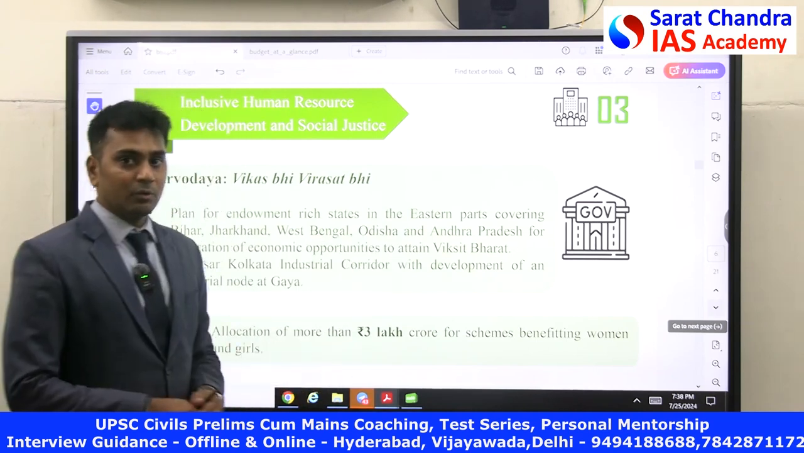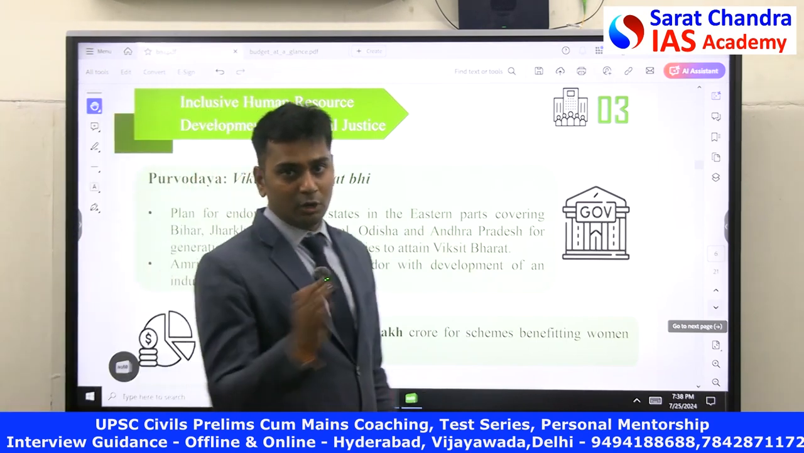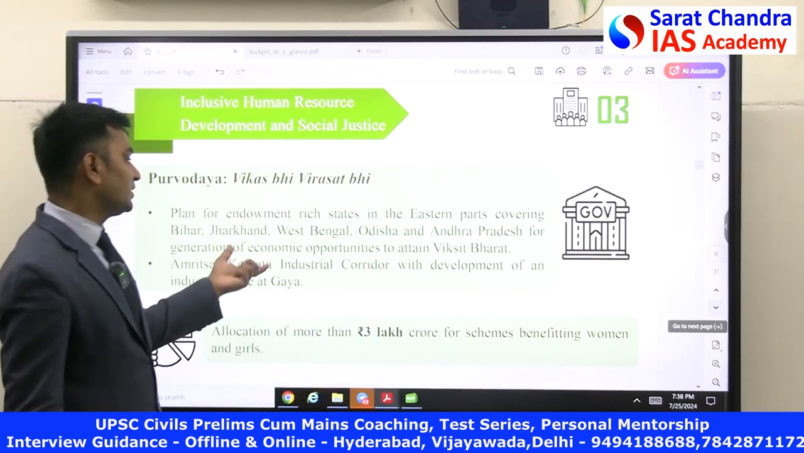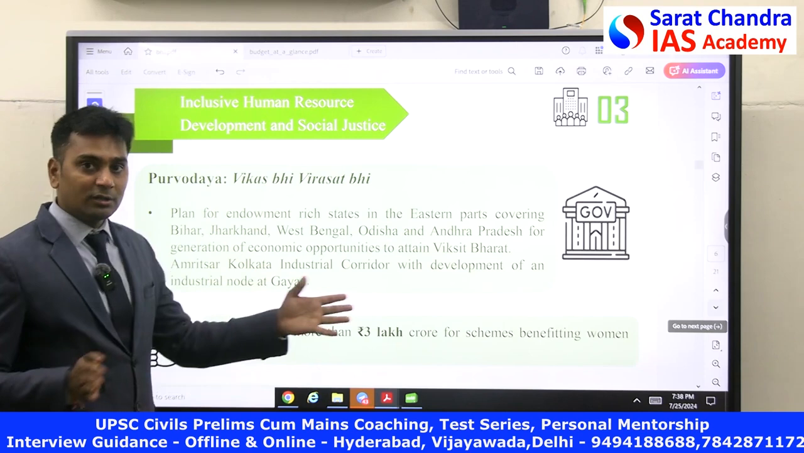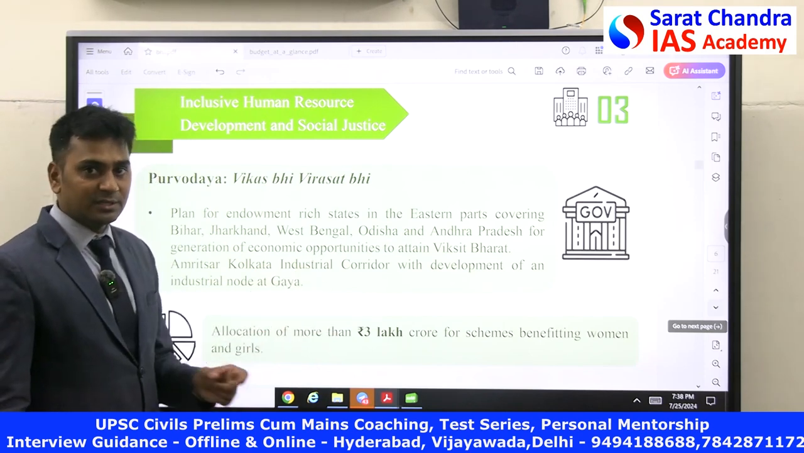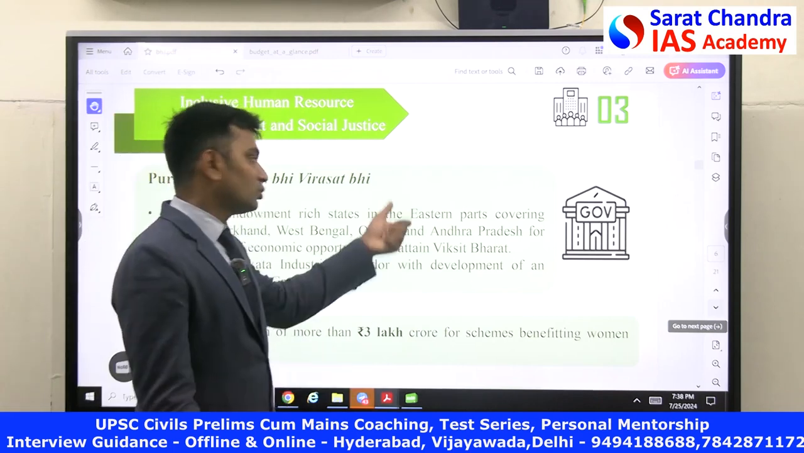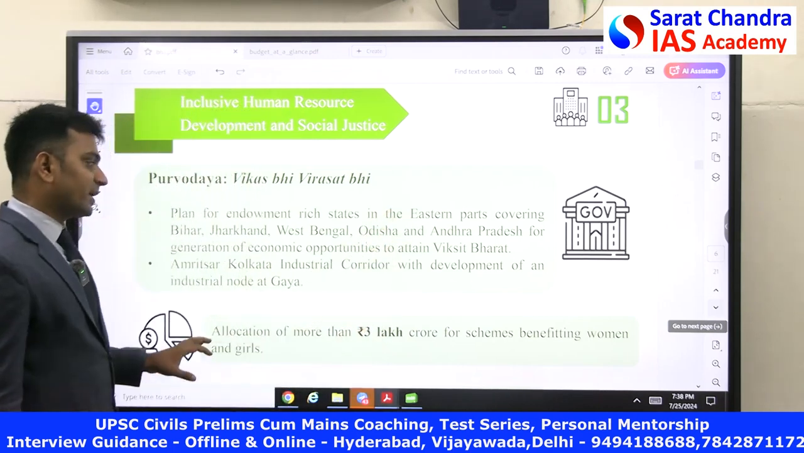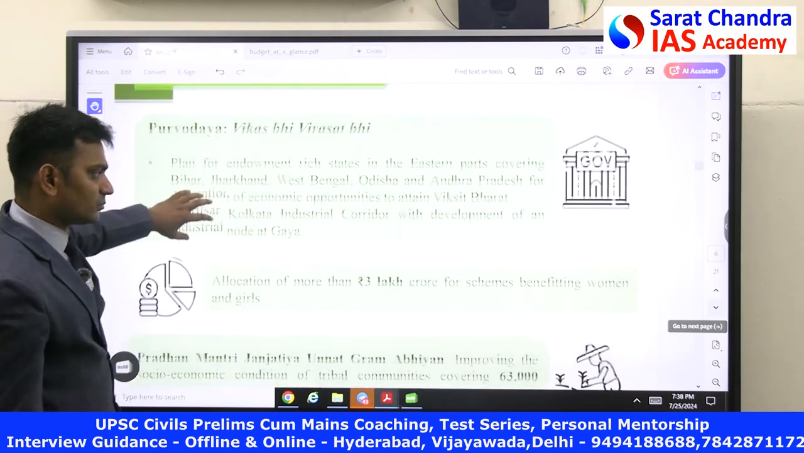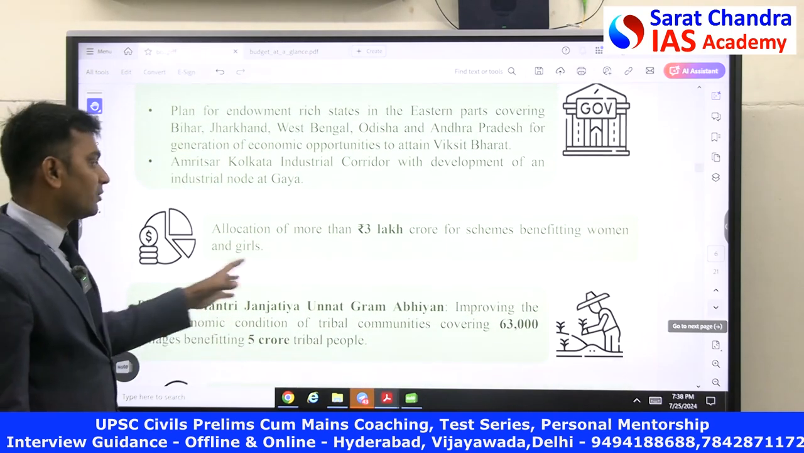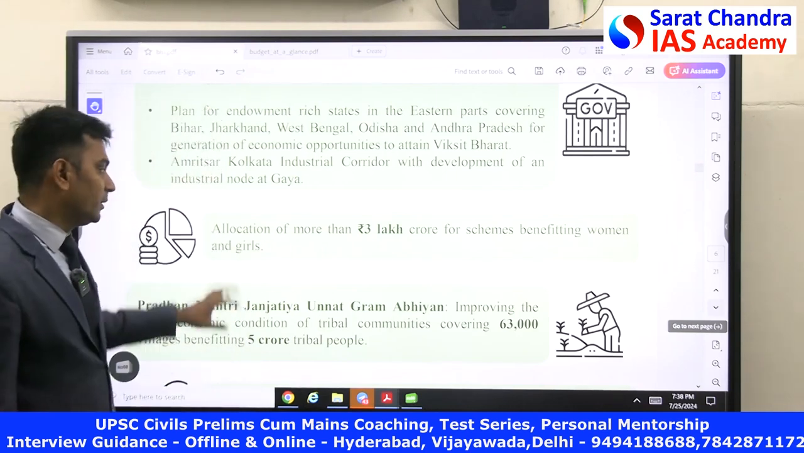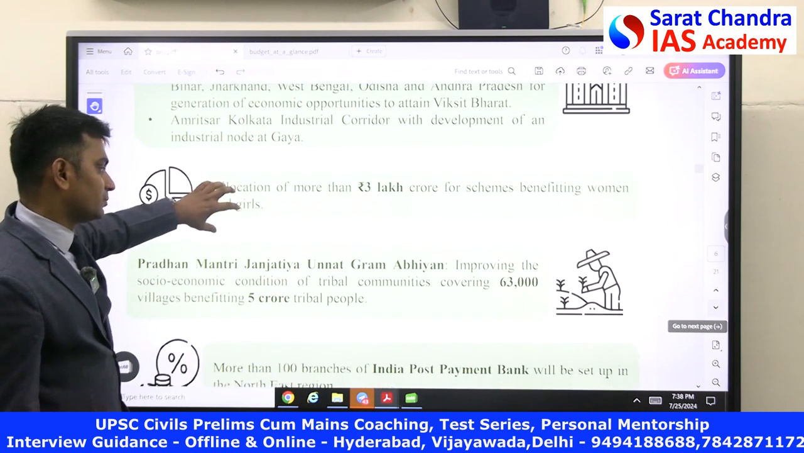Now, if you look at them, right from West Bengal to Andhra, all these are the states present in the eastern corridor, and they wanted to link all these states with an industrial corridor, so that the population present in these areas are going to get social justice. So through that mechanism, they are going to benefit here. Now, for women, they are giving almost 3 lakh crores in this budget. For various schemes for women, they gave 3 lakh crores.